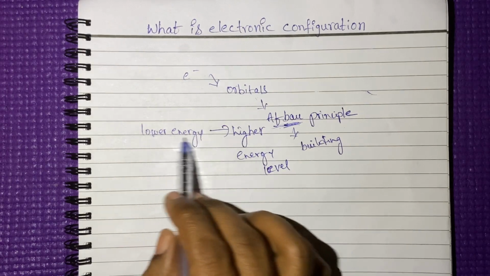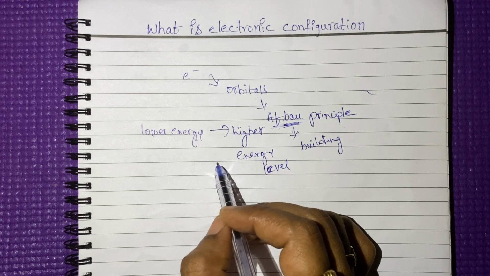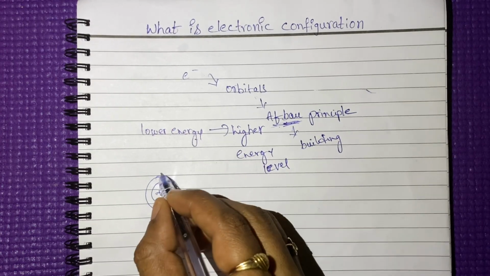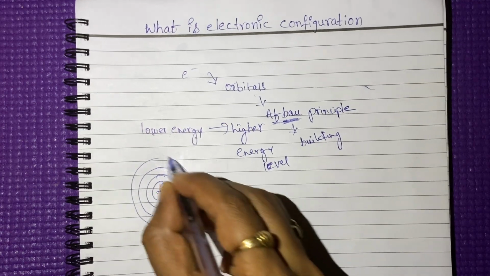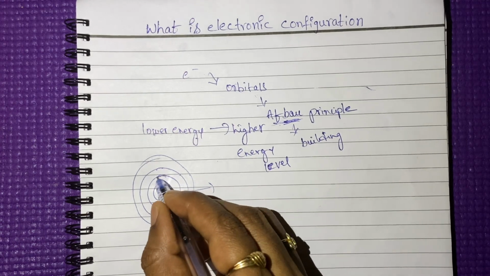What are the lower energy levels? What orbitals are present in the lower shells? See here, around the nucleus, so many shells are there. First, the electrons enter into the first shell.